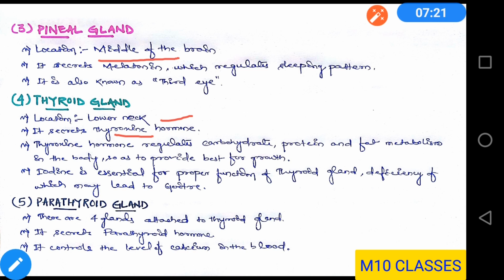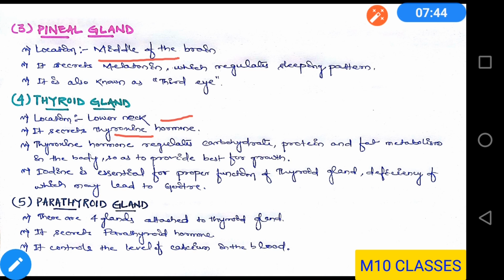Iodine is essential for the proper function of the thyroid gland. So you might have watched on TV the advertisement that you must take iodized salt. That means salt that includes iodine in a very little amount. Now this iodine is essential for the proper function of the thyroid gland.